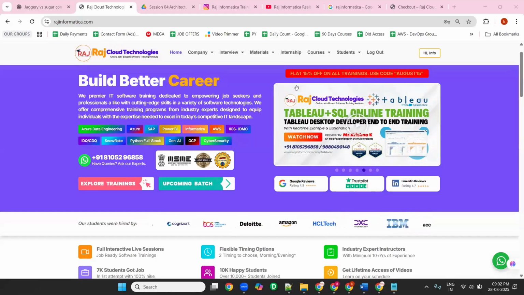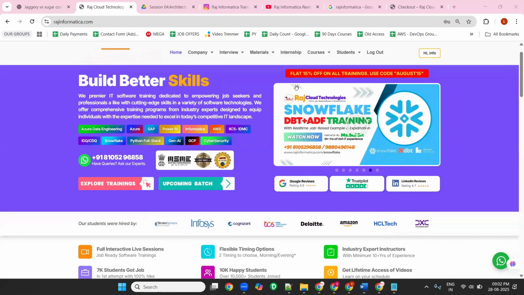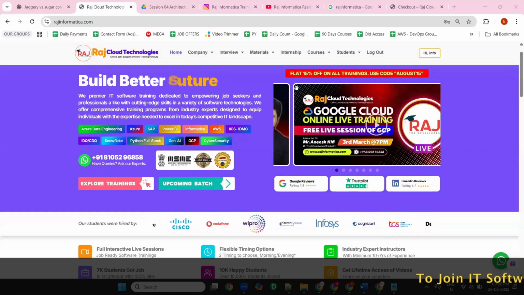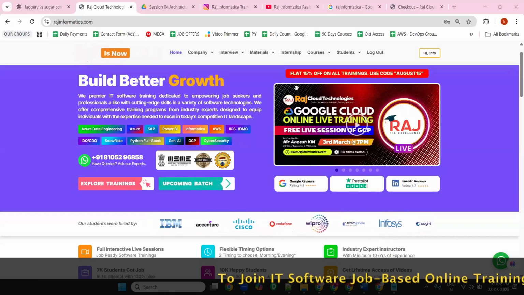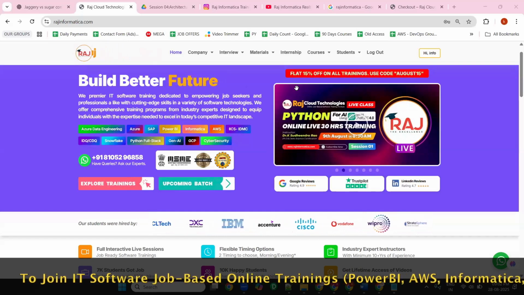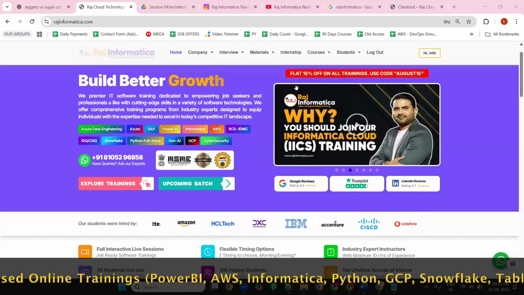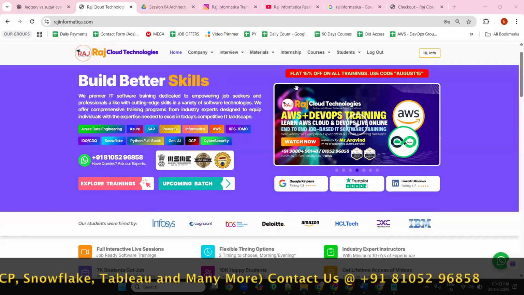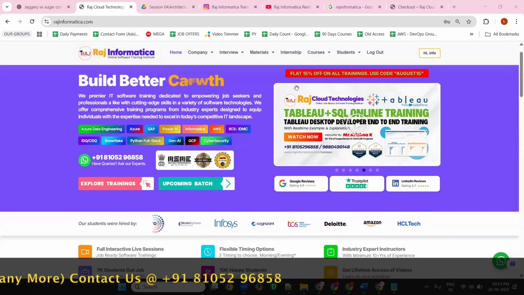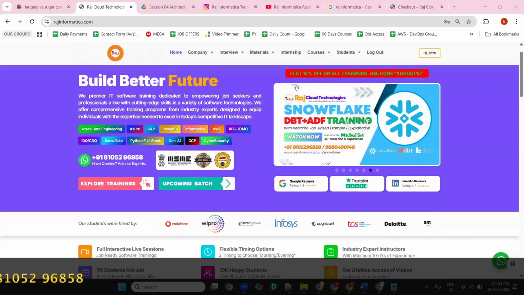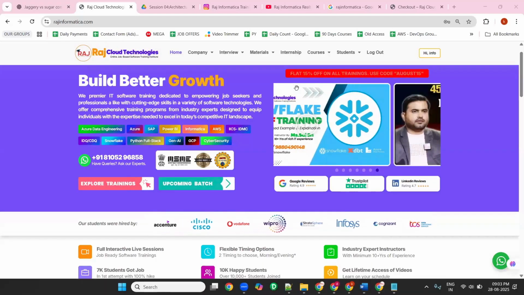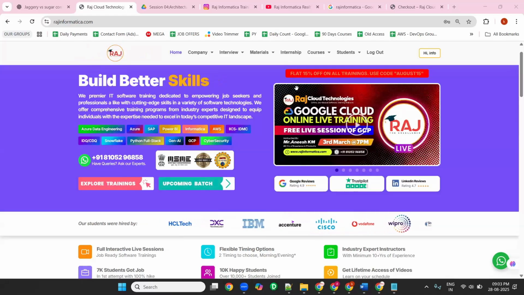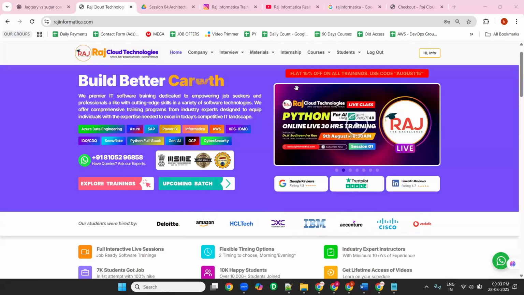Our training institute's main theme is, if someone comes to Raj Cloud Technologies, even if you don't have any knowledge, we will make you clear your own interview. We take that commitment to prepare you for your interview. Many institutes provide proxies and charge an extra 40,000 rupees for that. For job support they charge an extra 20,000 rupees, or 30% of your salary. If you are learning a course, why do you need job support? If you are going for a proxy, why do you need the course? That's the main thing.